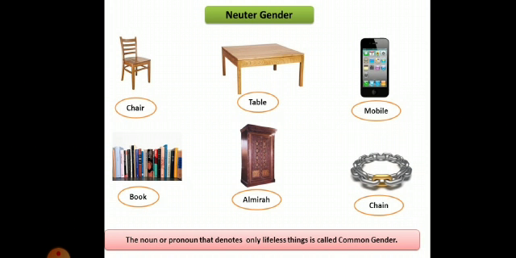So children, I hope this is clear to you, and please read your books and do the exercises that will help you to understand genders in a much better way.